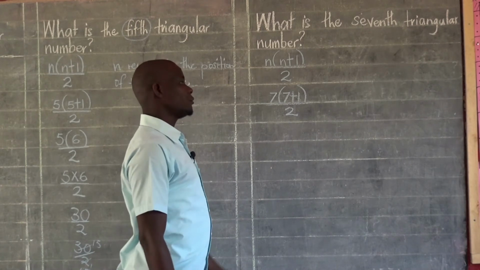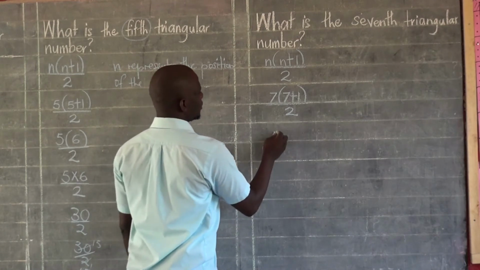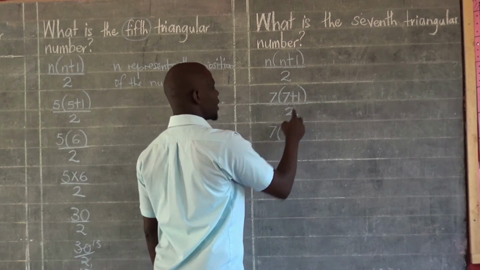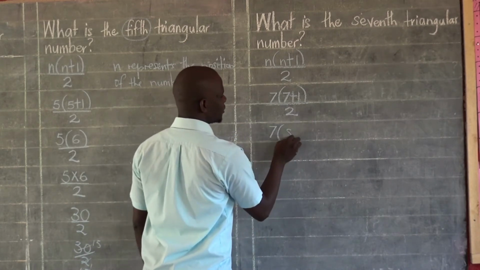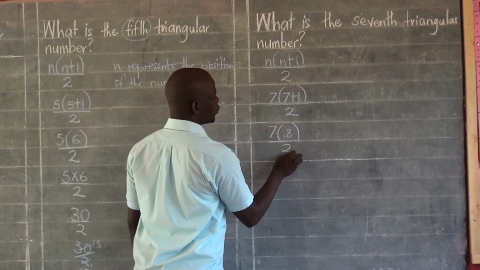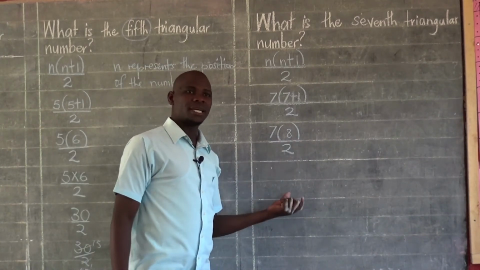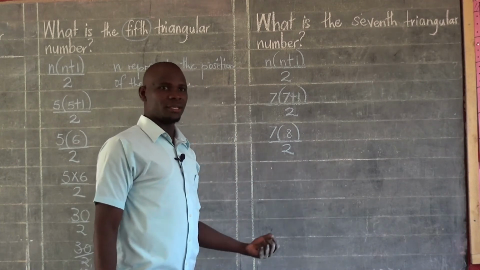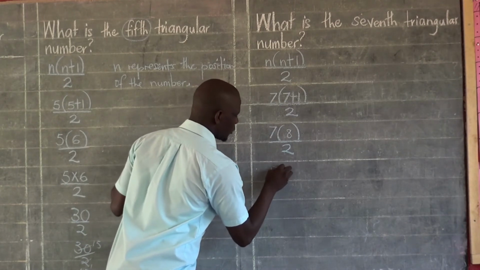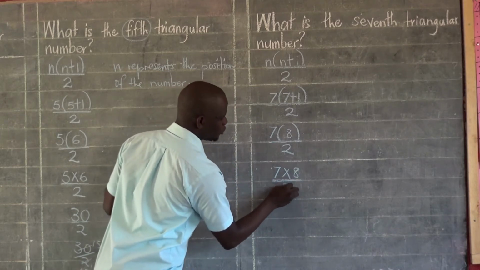As we continue, we have to work out what is inside the brackets first. We shall say 7, open the brackets, 7 plus 1, which is inside the brackets, will give us 8. And then we close the brackets, all that divided by 2. Up next, we are going to eliminate the brackets, and the brackets can be eliminated by introducing the multiplication operation. So ideally it means we are going to multiply 7 times 8, all this divided by 2.